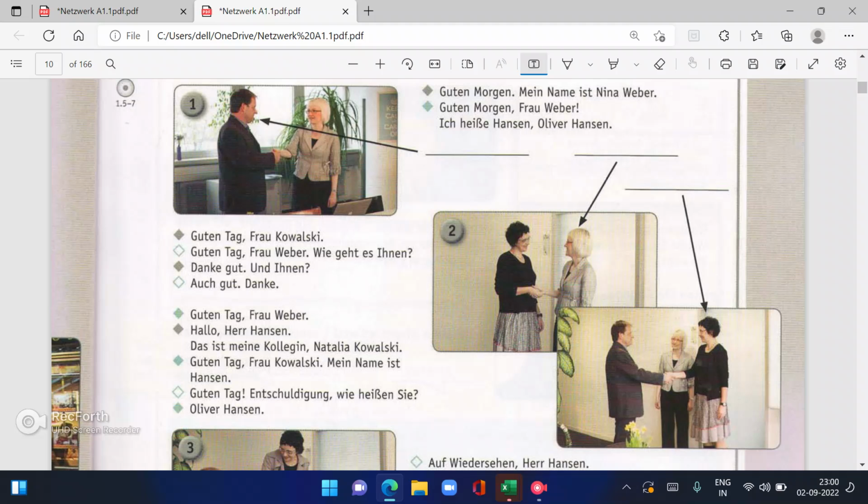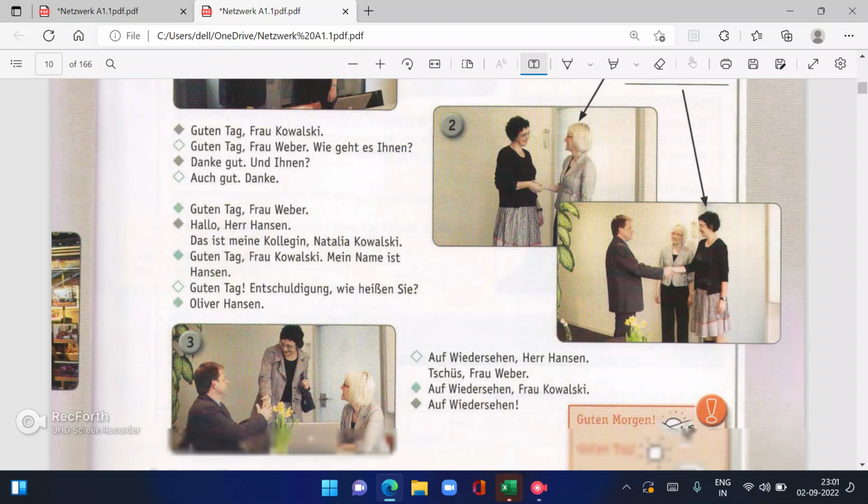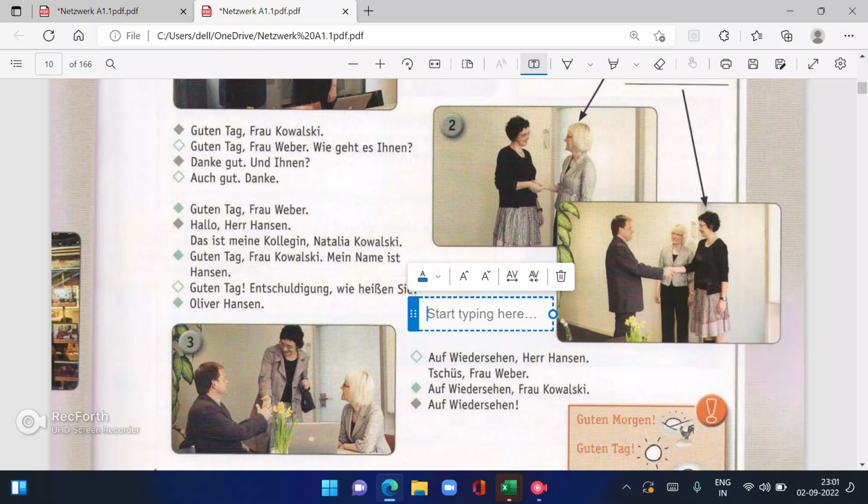So in this they are saying, good day, Frau Weber. Then, hallo, Herr Hansen. Das ist meine Kollegin. This is my colleague, Natalia Kowalski. So in this session, see, this is my colleague, Natalia Kowalski. Then, guten Tag, Frau Kowalski. Mein Name ist Hansen. My name is Hansen. Guten Tag. Then, Entschuldigung. Wie heißen Sie? Then, excuse me. What is your name? Oliver Hansen.